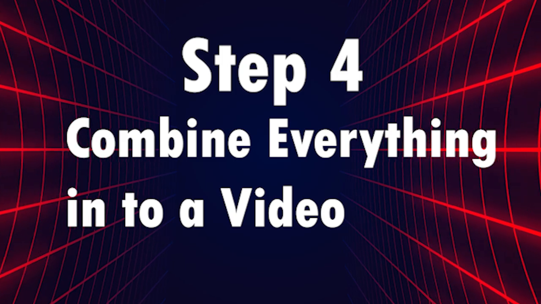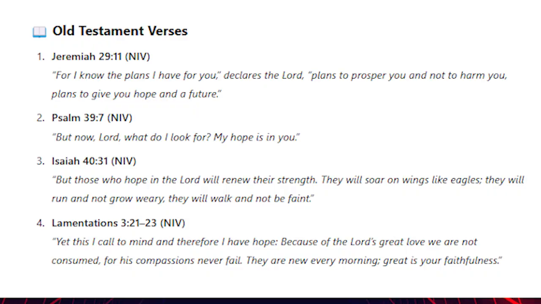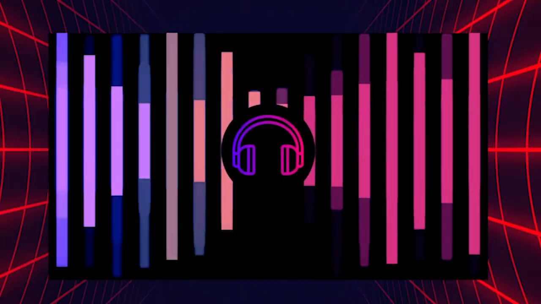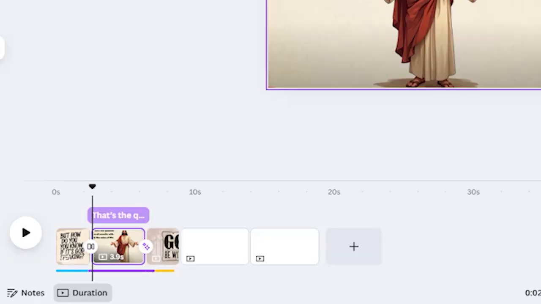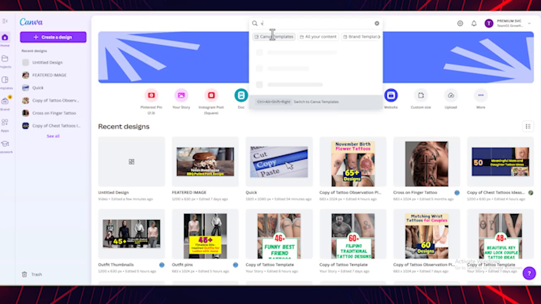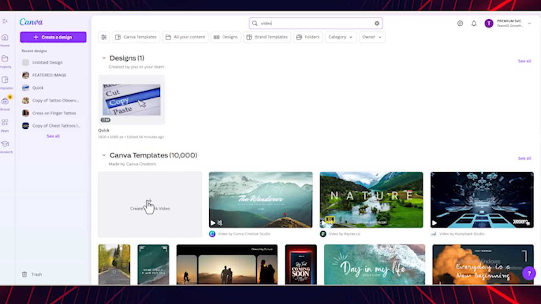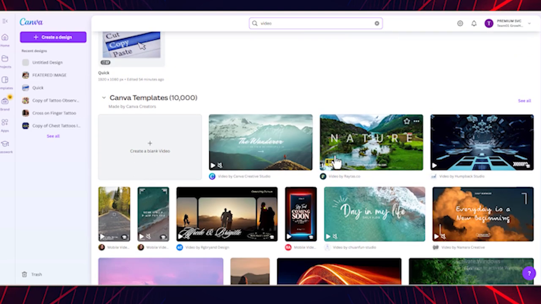Step 4. Combine everything into a video. Now that you have your Bible verse, beautiful visuals, and high-quality voiceover, it's time to put them all together. For this, I will use Canva. Open Canva and type video in the search bar. Select a blank video template or choose from pre-designed templates.